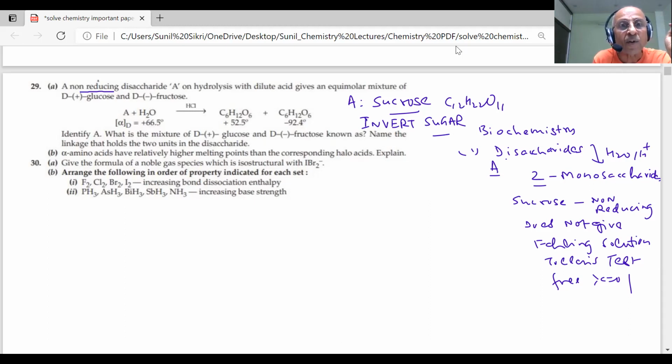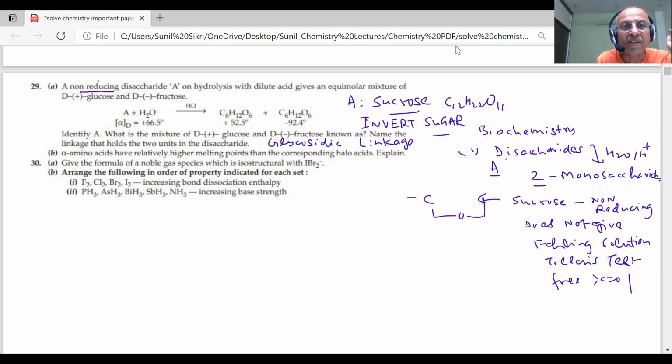Name the linkage that holds the two units. What is the name of the linkage? We call it a glycosidic bond, the glycosidic linkage. Remember, between two carbons, what type of linkage was there? Now you remember this was a carbon. So you have glucose and this glycosidic linkage. If you draw the structure completely, you will see what we call the glycosidic linkage. Any doubt? No, sir. Next question.